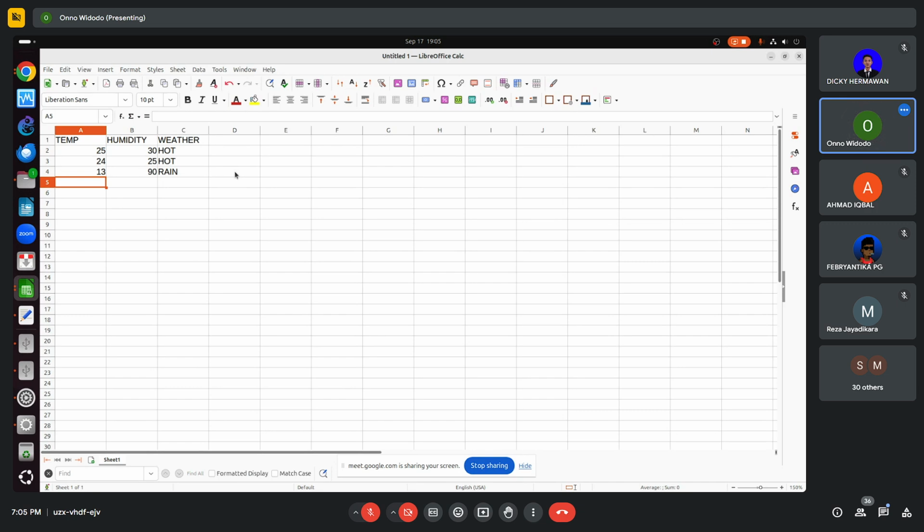So we can write down something like this. And then if there is a misfit, for example, like this, we have 25, but humidity is 90. Then we can decide rain or hot. For example, it's rain.